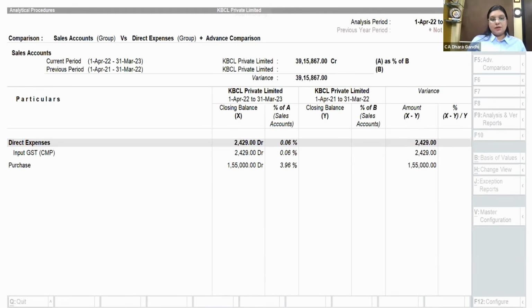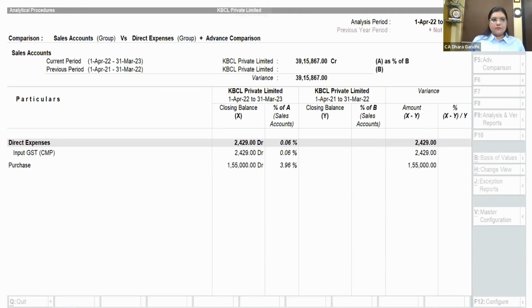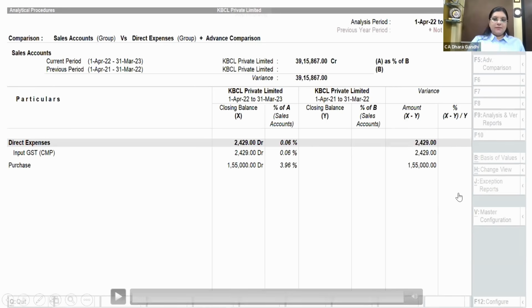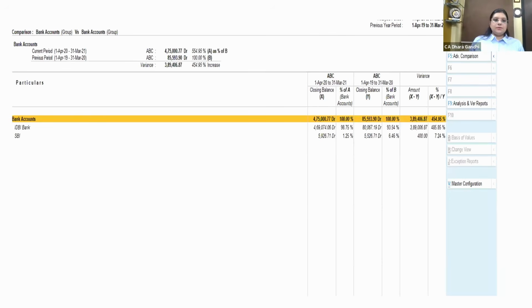Suppose in direct expenditure there is a big jump or variance, then you can go through all the parts of direct expenditure. So this is all about analytical procedure. Just try this feature, it is amazing. You can put multiple entries with the base comparison. Suppose with sale comparison, if you want a more advanced comparison, you can simply do it with this feature. Why is this used? If there are any specific major variances, you'll be able to catch them from here. So this was all about analytical procedures.